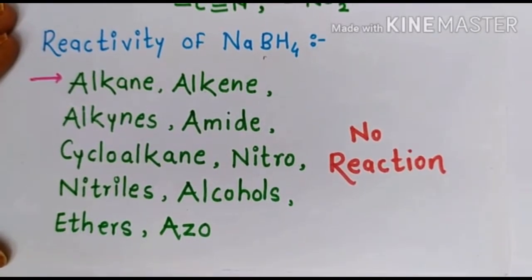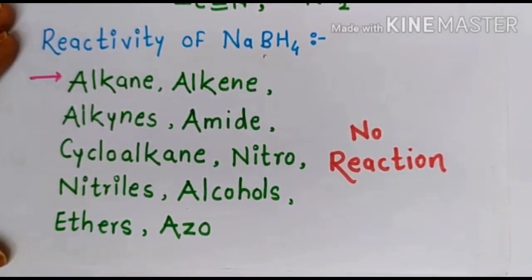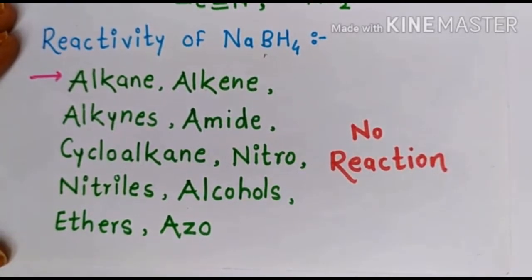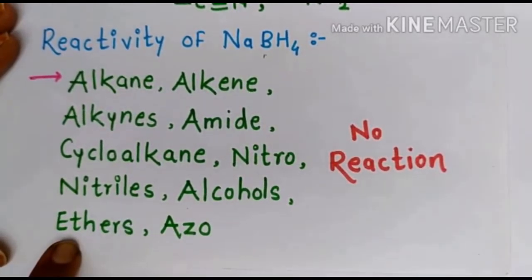So now we will study the reactivity of this sodium borohydride. Note that alkane, alkene, alkyne, cycloalkane, cycloalkene, alcohols, ethers, esters, amides, nitriles, nitro group, azo group do not react with the sodium borohydride. There will be no reaction of these functional groups with the sodium borohydride.